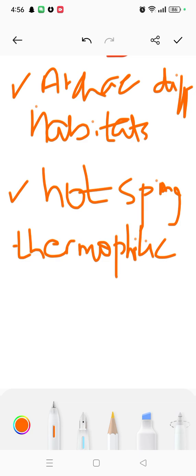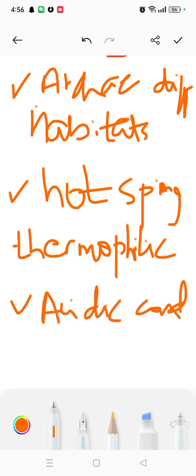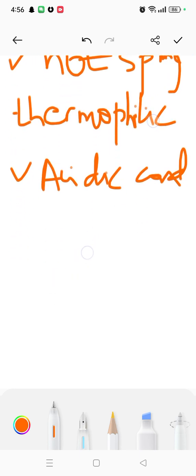And when they are present in highly acidic conditions, they're called acidophiles.